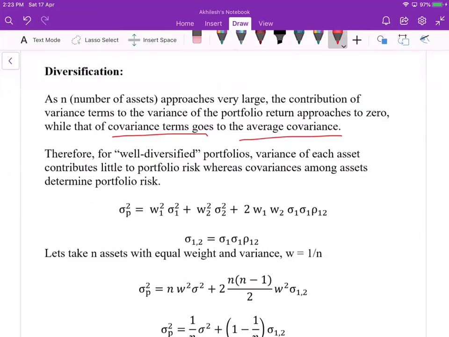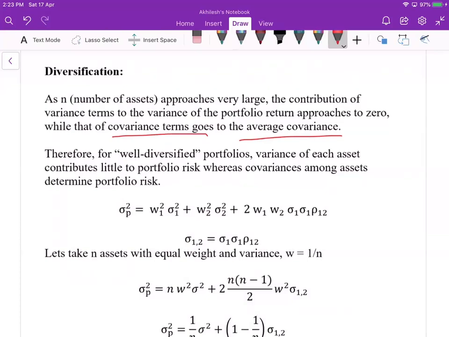So the idea is that when we have more assets, the variance of the individual assets almost does not contribute to the portfolio risk. Who contributes? The covariance term. The covariance term contributes to the variance of the portfolio.